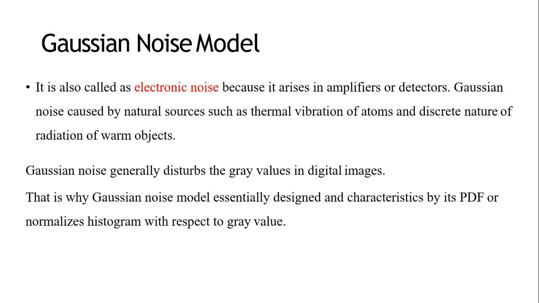First we discuss the Gaussian noise model. It is also called electronic noise because it arises in amplifiers or detectors. Gaussian noise is caused by natural sources such as thermal vibration of atoms and the discrete nature of radiation of warm objects. Gaussian noise generally disturbs the gray levels in digital images. That is why the Gaussian noise model is essentially designed and characterized by its PDF or normalized histogram with respect to gray values.